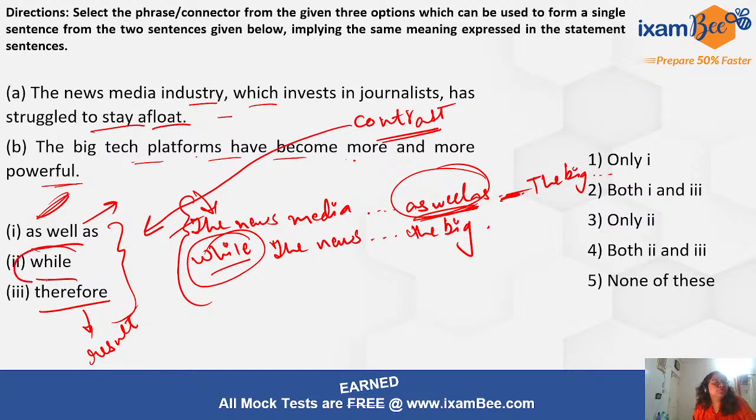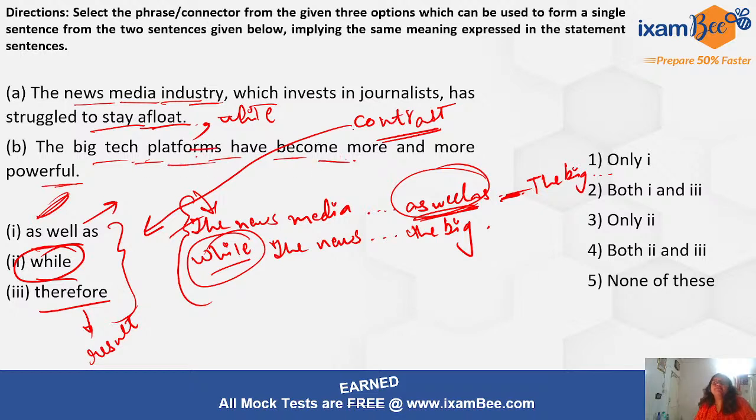While is used when you want to show contrast, right? So you can say, while the news media industry which invests in journalists has struggled to stay afloat, comma, the big tech platforms have become more and more powerful. Or you can say this: A first, while, and then B, okay?